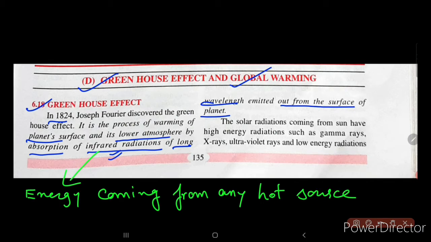It can be the sun, it can be light, it can be heated objects, any heated object. If your bulb gets heated, that can also emit infrared radiations.